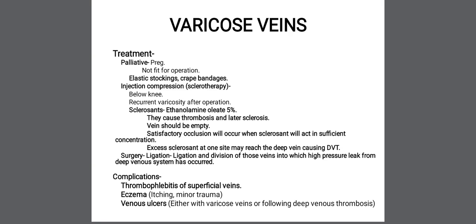Portal hypertension causes back pressure on the esophageal veins, and these veins become dilated and tortuous and protrude into the esophagus. So these are called esophageal varices.